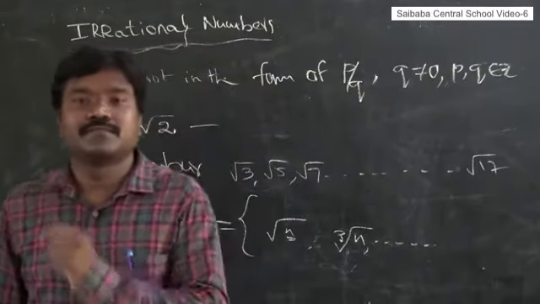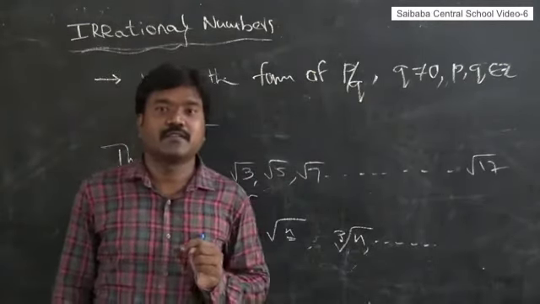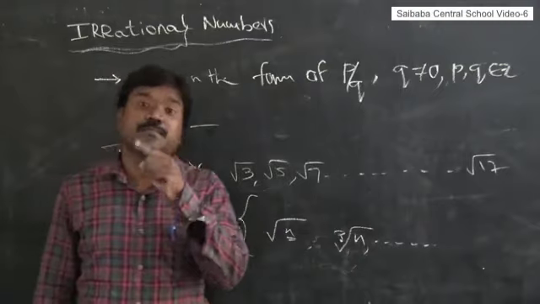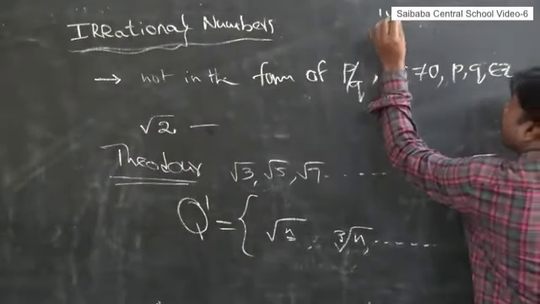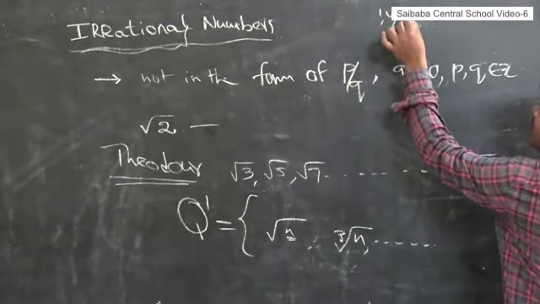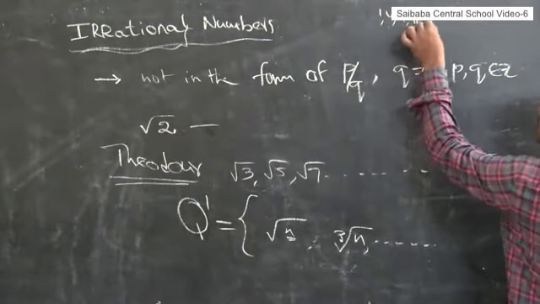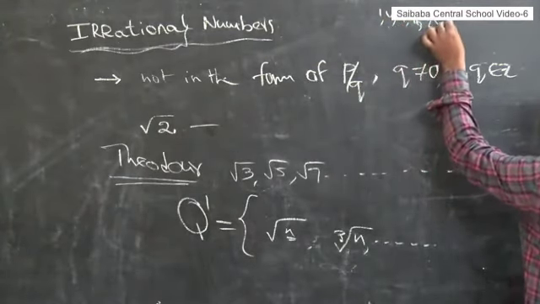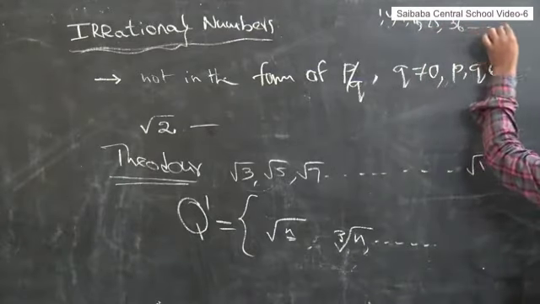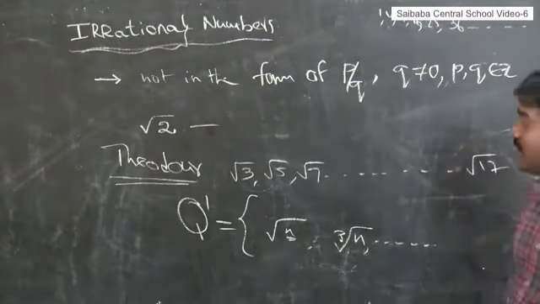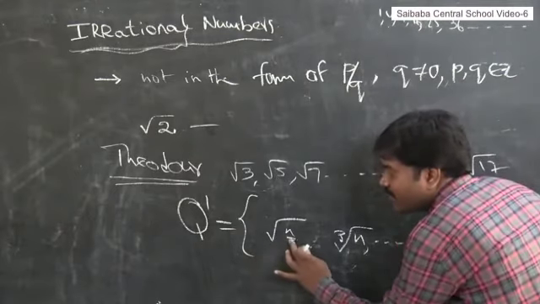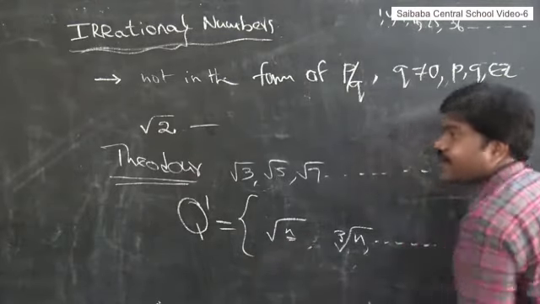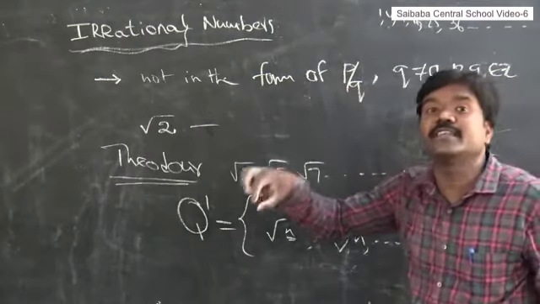1 into 1 is 1, so 1 is a perfect square. 2 into 2 is 4, so 4 is a perfect square. 3 times 3 is 9, 4 times 4 is 16, 5 times 5 is 25, then 6 times 6 is 36. These are all perfect squares. But for the example, square root of n, where n is not a perfect square, those numbers are the irrational numbers.